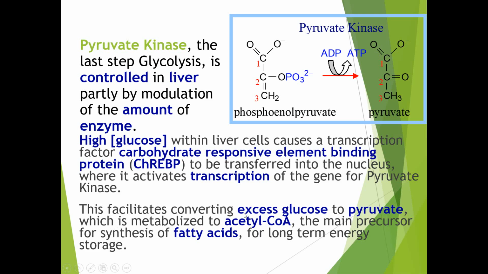This facilitates converting excess glucose to pyruvate, which is metabolized to acetyl-CoA, the main precursor for the synthesis of fatty acids for long-term energy storage. So pyruvate gets converted into acetyl-CoA, and this acetyl-CoA is stored in the cells, and whenever the body requires, it is utilized for fatty acid synthesis, which is a long-term energy source for the body.